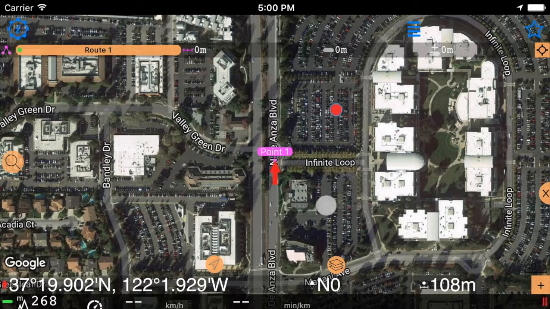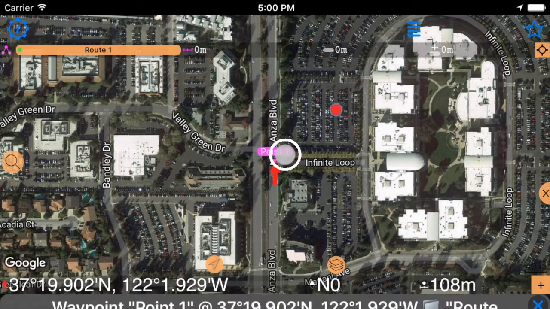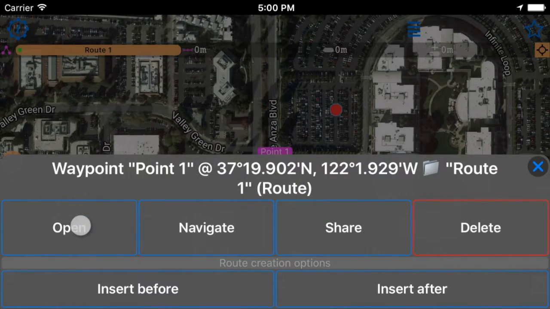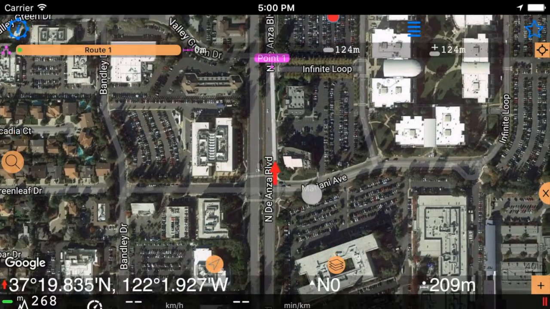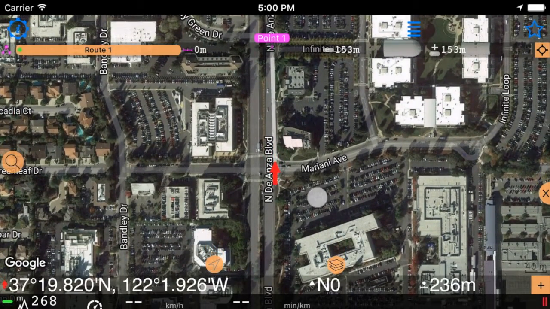When you create a road, the app tries to name waypoints automatically based on their order in the road. You can simply tap on a waypoint, open it and change its name. Second one to be here.